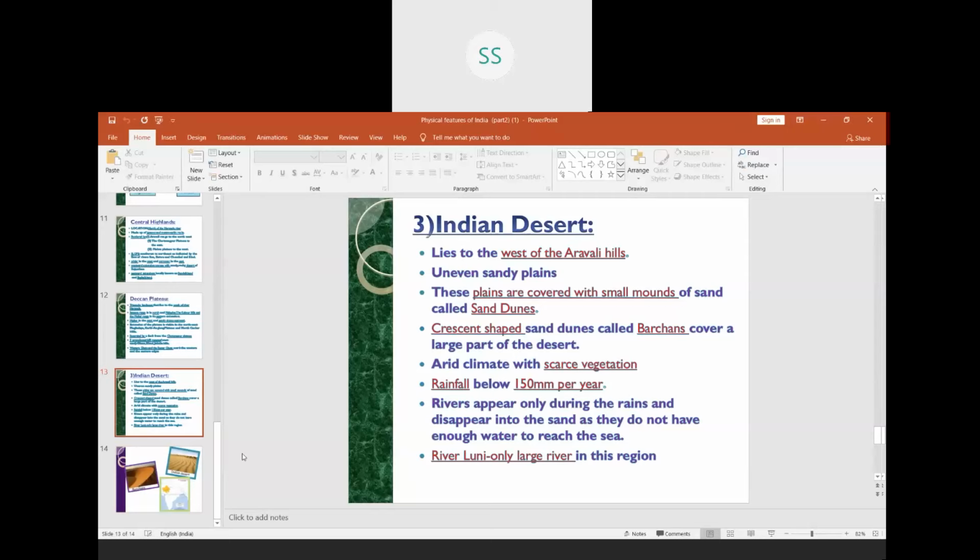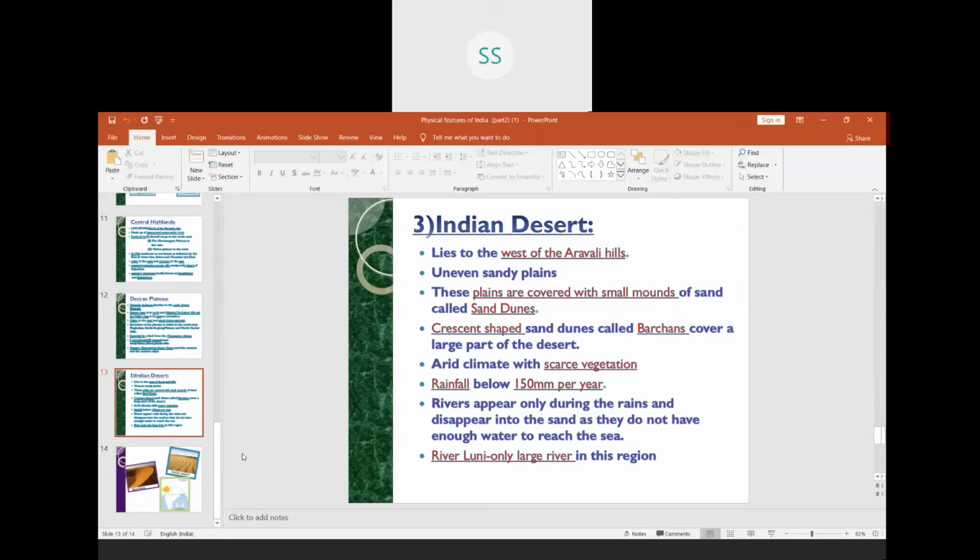For example, crescent shaped sand dunes are called barchans, which cover a large part of the desert. You know what a crescent shape is, children? Generally we use this term for the crescent shaped moon, like a semicircle shape.